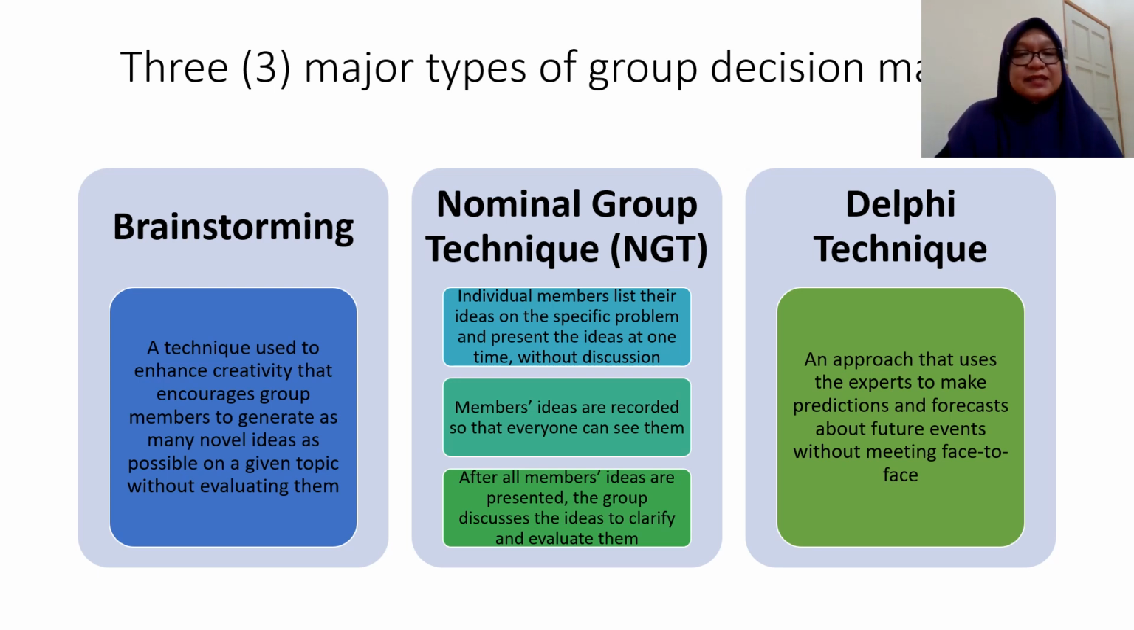The second group decision making technique is the nominal group technique, or NGT. Individual members list their ideas on the specific problem and present the ideas at one time without discussion. Members' ideas are recorded so that everyone can see them. After all ideas are presented, the group discusses them to clarify and evaluate them. Compared to brainstorming, we list everything first and then discuss in a group.